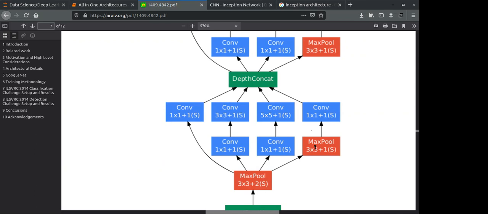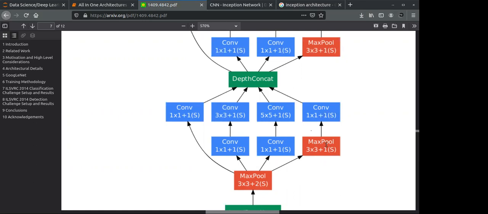But if you want to perform max pooling, we perform max pooling first, and then a one by one convolution. This is applied later because we don't want to lose core information required for the max pool, the key information from this particular input.